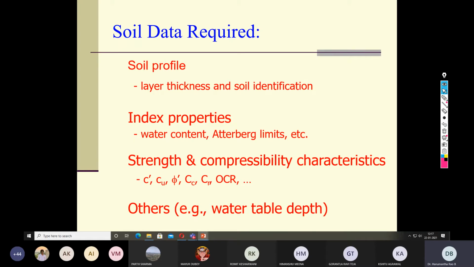Both these things are important. And another important parameter is the location of the groundwater table. Because in soil mechanics, you have read about a chapter on stresses: total stress, effective stress, and pore water pressure. All these stresses are a function of the water table. If there is no water, only effective stress prevails. But if there is water, then both total and effective stress prevail. So you need to understand what kind of stresses the soil will be subjected to depending upon the change in water table.